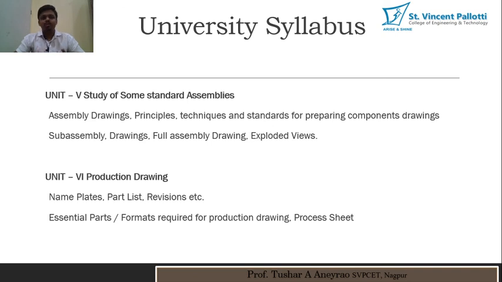We will see the various symbols used in production drawing, its meaning, and why we have to study it, all in unit number 6. So this is all about the university syllabus of this subject.